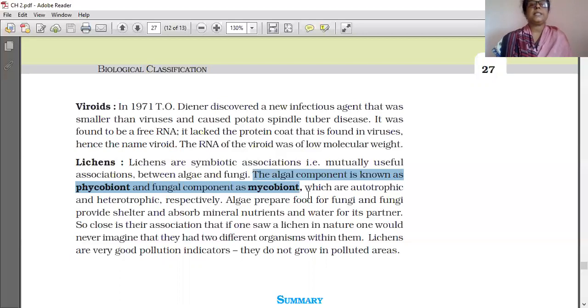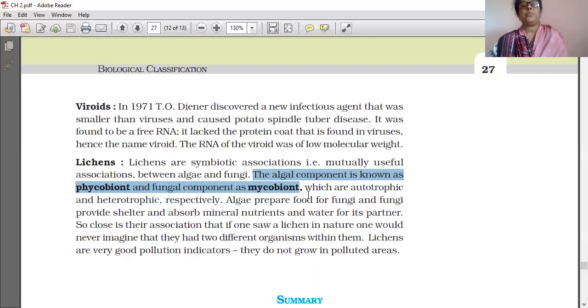Symbiotic means mutually useful; both of them should be benefited.